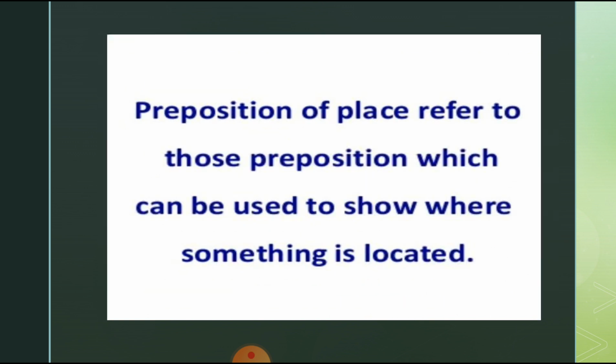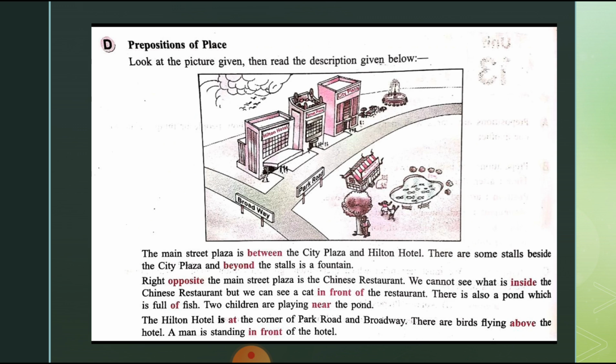First is preposition of place. Prepositions of place are those prepositions which can be used to show where something is located. See, in prepositions of place, they show where a thing is located. We can come to know this through this example. In this picture, all the prepositions of place are shown. Now we will read the description given below the picture.